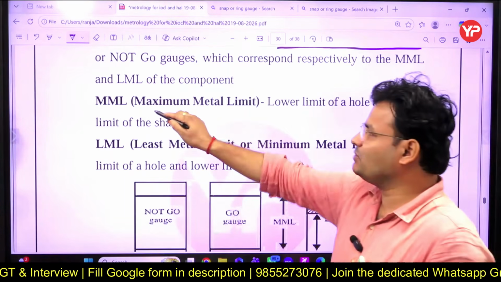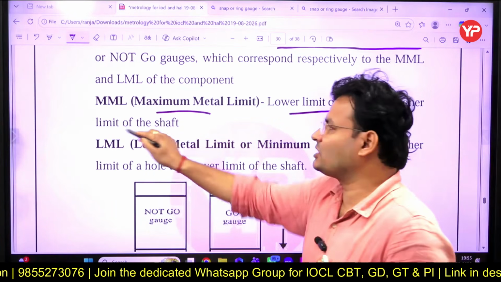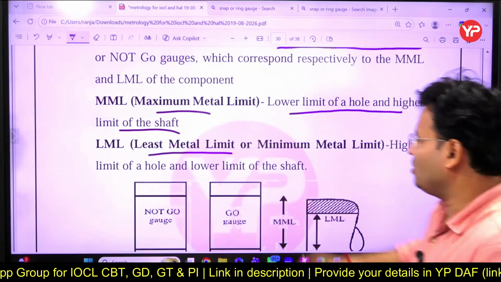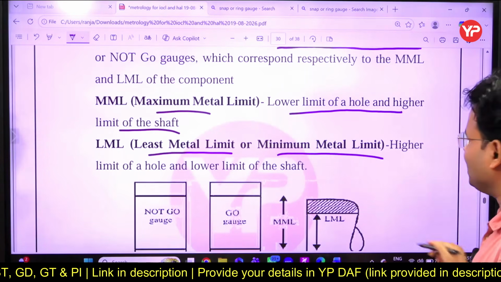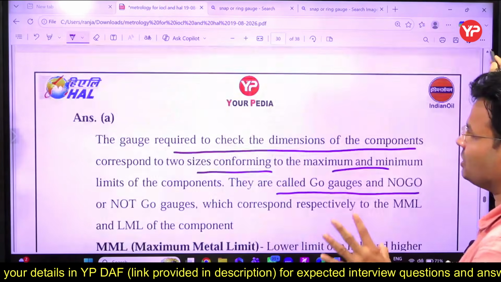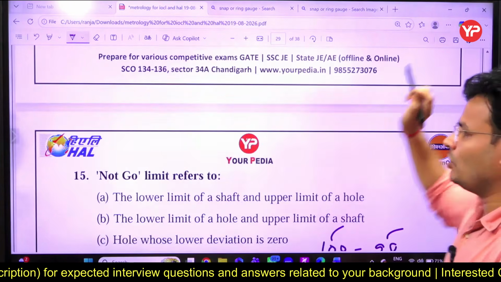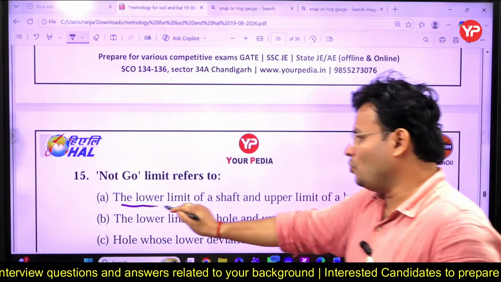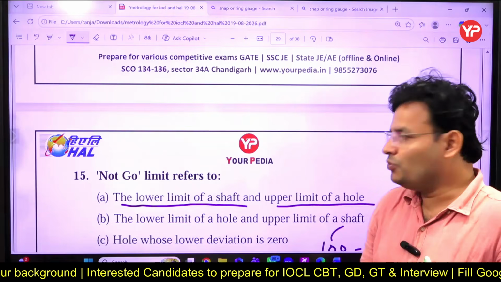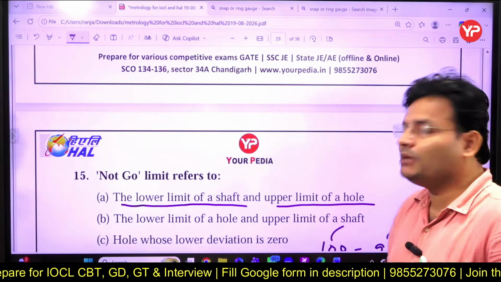One is called maximum metal limit: lower limit of the hole and higher limit of the shaft, that is called maximum metal condition. And least metal limit, or minimum metal limit, is the higher limit of the hole. So simple. Just keep in mind one thing, my dear friends: no go talks about the lower limit of the shaft and the upper limit of the hole. Always keep this in mind.